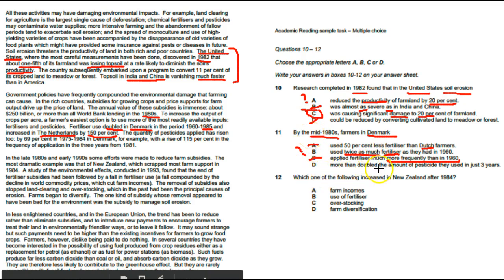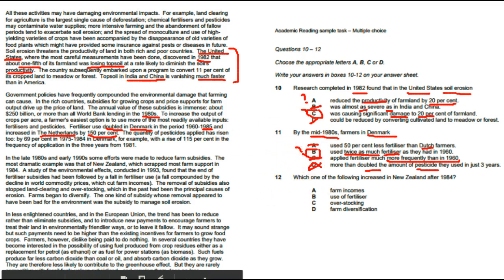D, more than doubled the amount of pesticide. Yes, doubled. We have the word double, but what? Doubled fertilizers, and it's not the same as pesticide. So I'm going to end up eliminating D and ending up with the answer B. And this is the best way, guys, to answer these types of questions to save time, because these do take a lot of time to answer if you read everything.